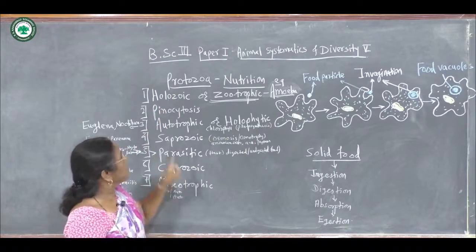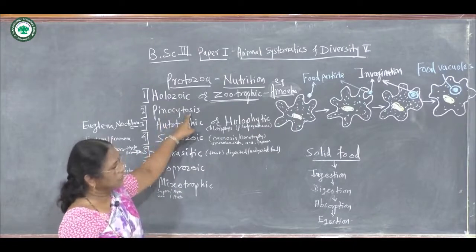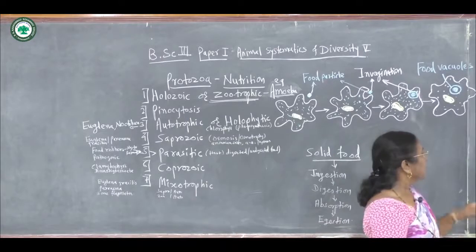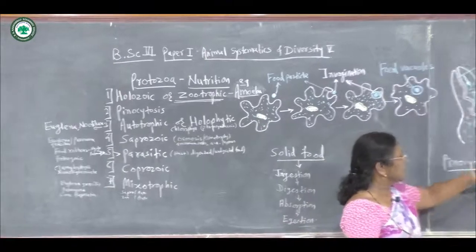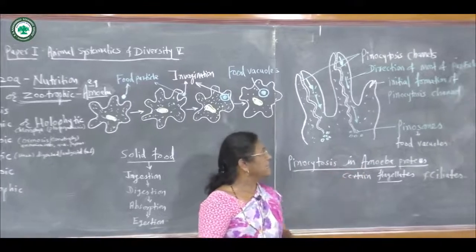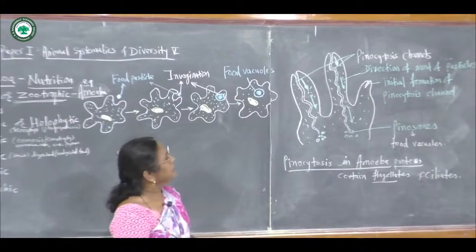The second type of nutrition is called pinocytosis or pinocytic nutrition. This is found in amoeba, proteus, certain flagellates, and certain ciliates.